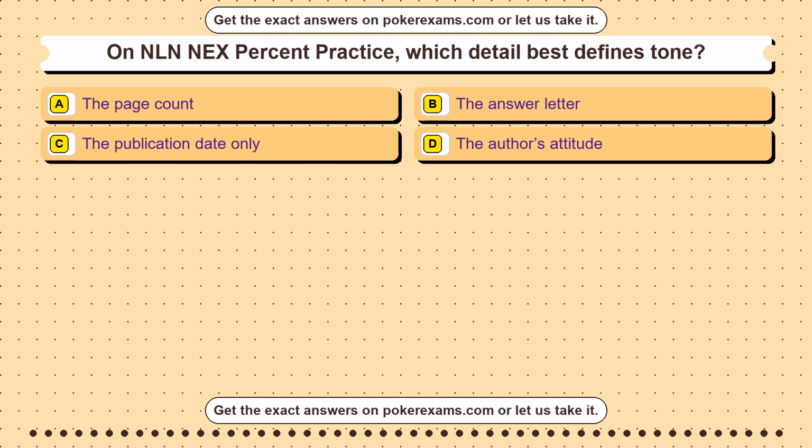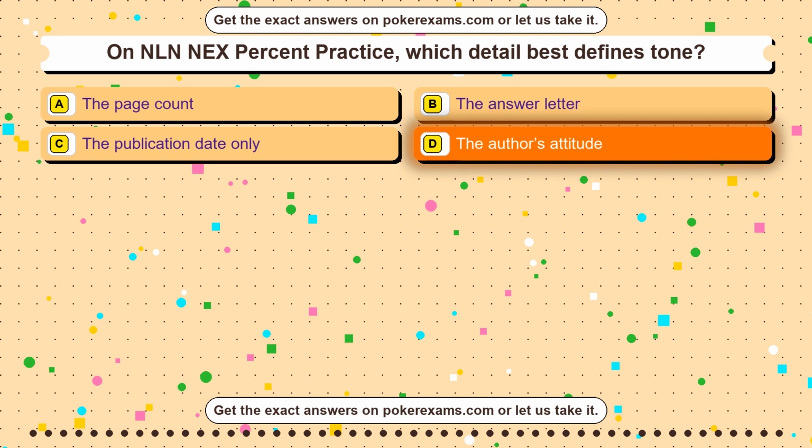Question 14. On GED online practice test, which angle measures exactly 90 degrees? Option A, acute angle. Option B, obtuse angle. Option C, straight angle. Option D, right angle. The correct answer is option D.